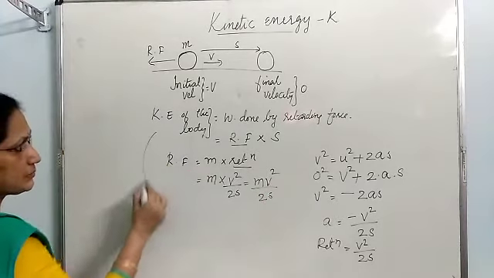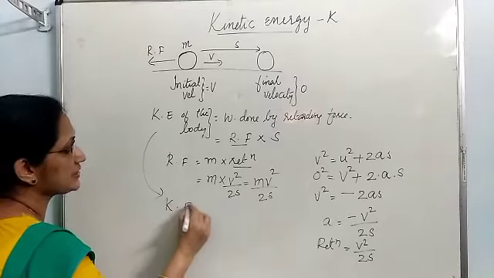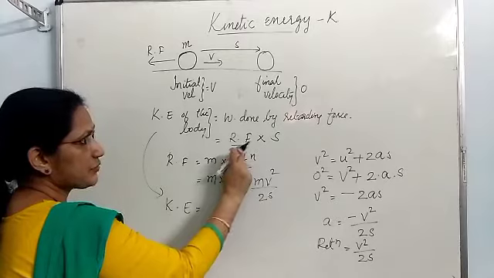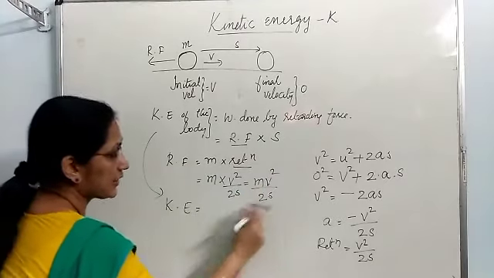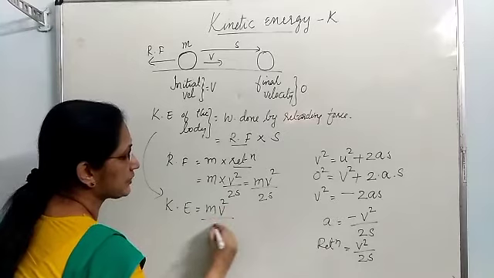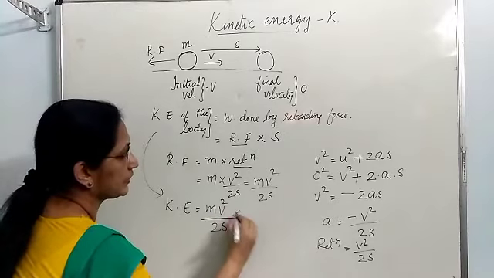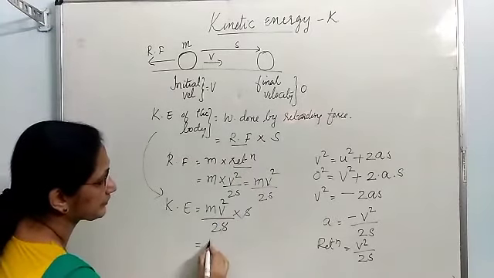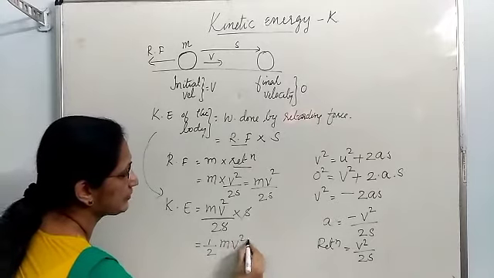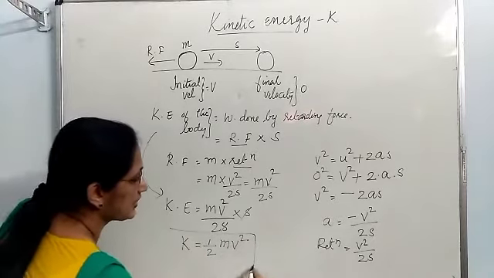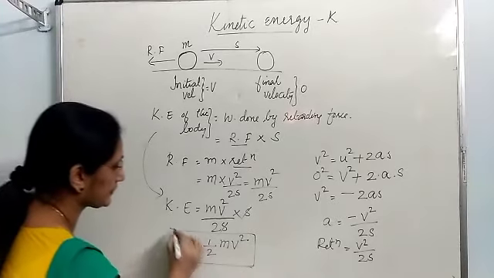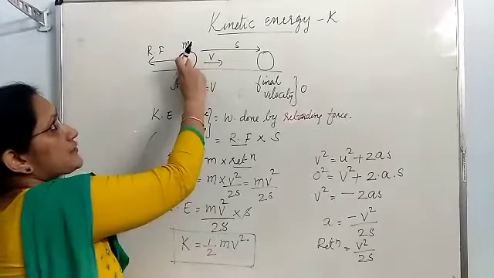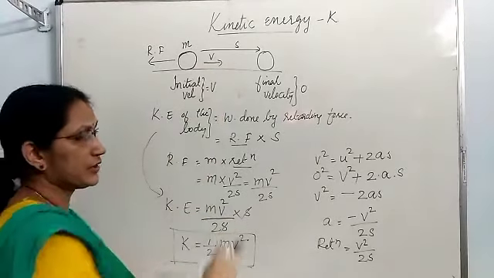Now let us bring this formula here. Kinetic energy is equal to work done by retarding force, that is retarding force into displacement. Retarding force we have calculated as m v square by 2s, into displacement s. So s and s cancel. The formula is half m v square. So this is the mathematical expression for kinetic energy. Kinetic energy is equal to half into mass of the body into square of velocity.